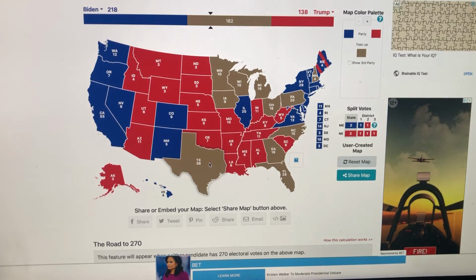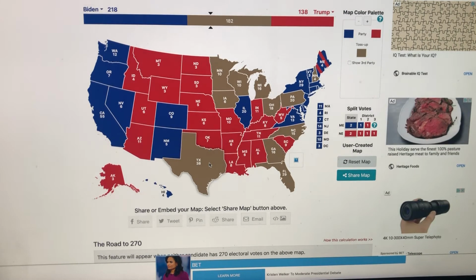He has a 6% lead. So you take the difference between 6 and 4.7, he's overperforming by 1.3. You add the 1.3 to the amount that he won by last time, which is 9. So he's actually up by double digits. He's up by 10.3. That's how I calculate it.